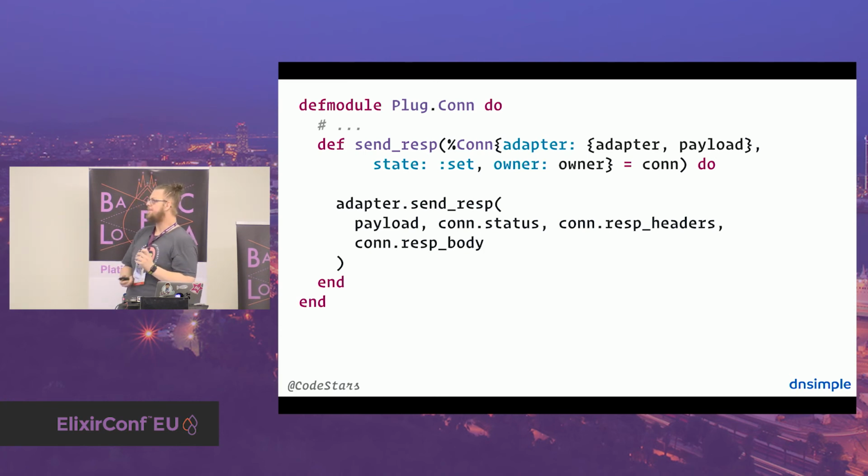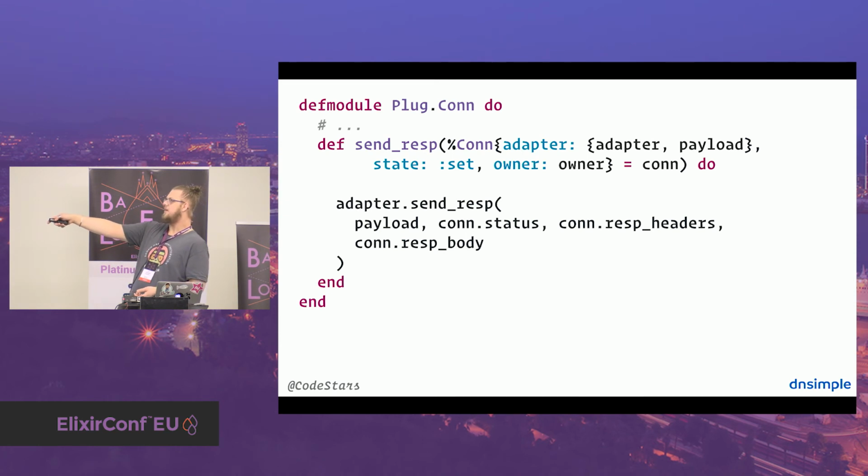So here you see the function send response. We pass in the connection adapter. Again, we match on the state, because in the real implementation there are multiple function headers matching other states and doing appropriate error handling. And then we also again pass out the adapter. And here's the thing again, right? You have this tuple which consists of the adapter, which is the module of your web server, and then whatever you need to identify your web server or the connection on your web server. So in our case, this payload would be the Erlang port, the socket.